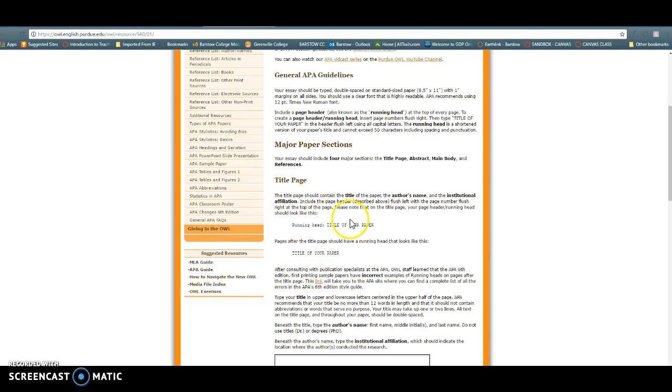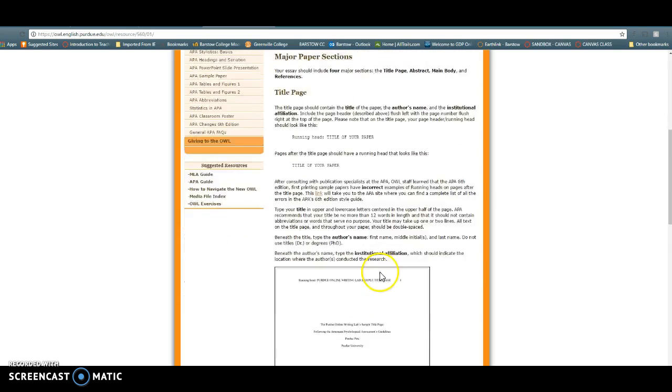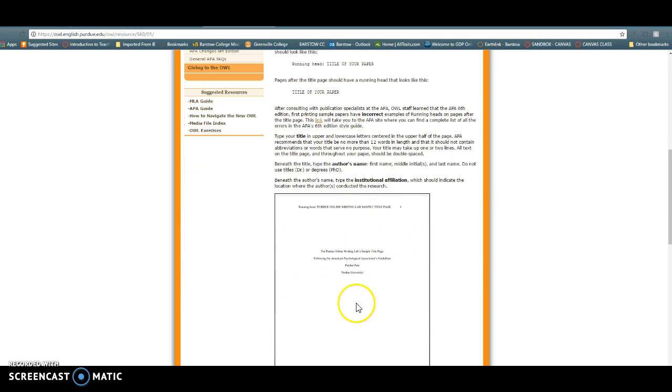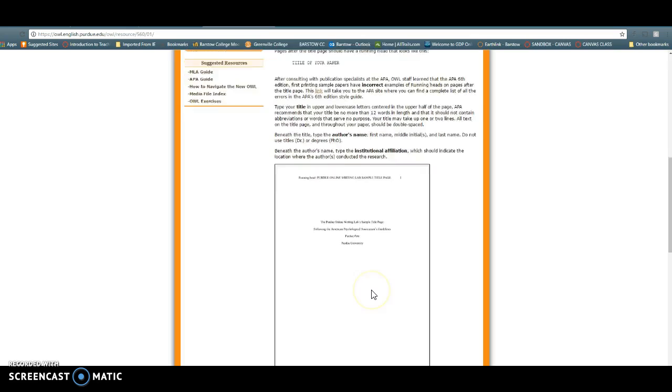On your title page, this is where I see a lot of errors. The first page of your paper should have the words running head, the colon, then in all caps the title of your paper. Pages after the title page should have the running head in all caps. So just the first page says running head, then title of your paper. Subsequent pages will all have title of your paper. Here's what a first page should look like. The page number goes over on the right-hand side. Again, there's your running head and then the title of the paper.